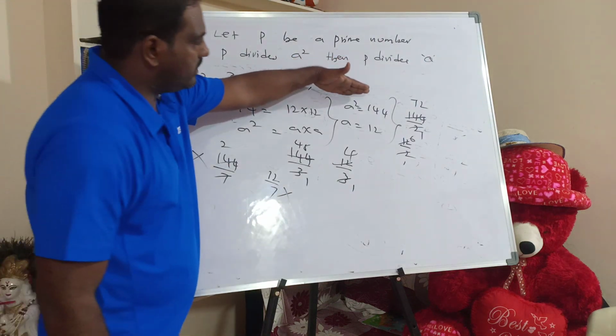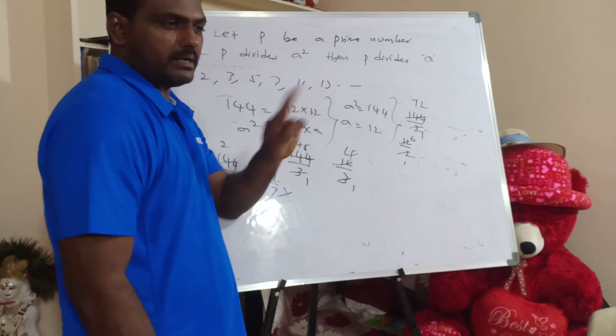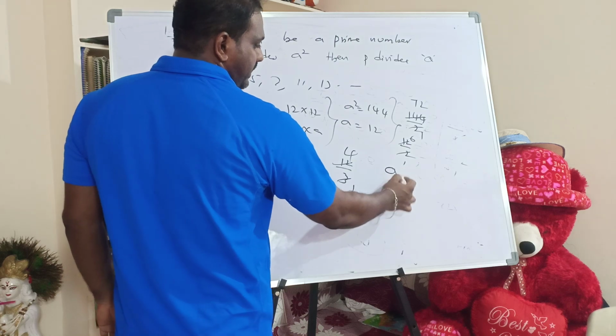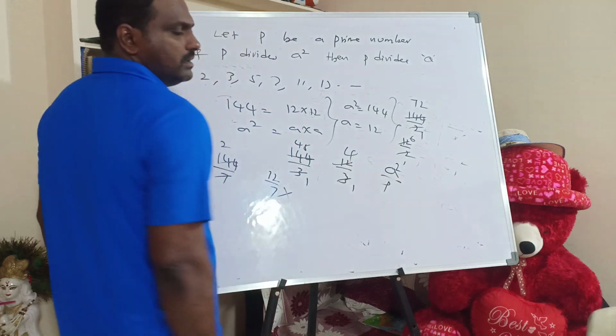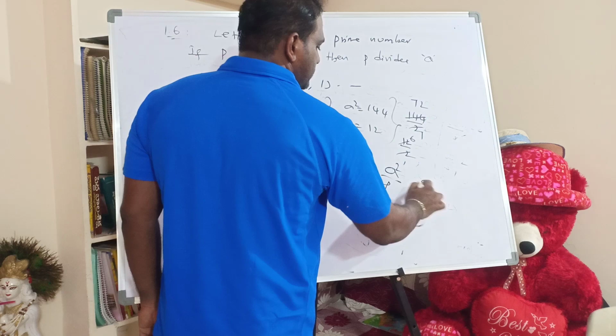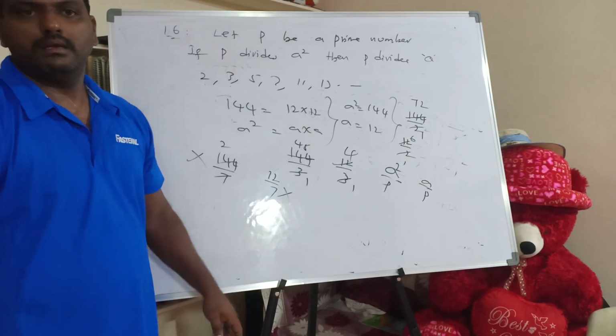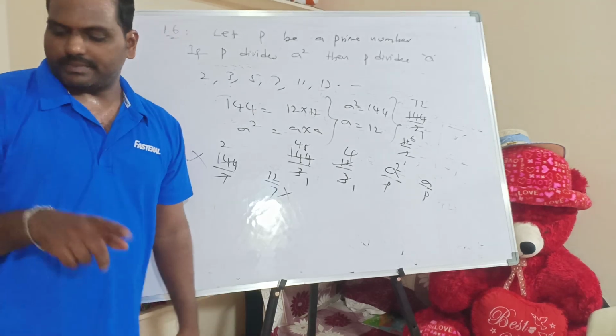So that means A square and A. Be clear about this. If any prime number divides the square of the number, no doubt it will divide the individual number. That means 144 can be written as 12 into 12. For your convenience, I'll explain one more example.